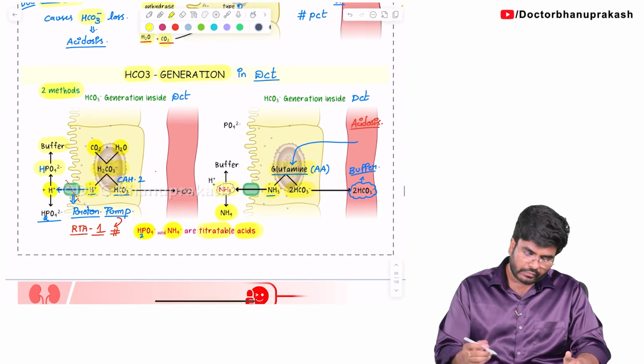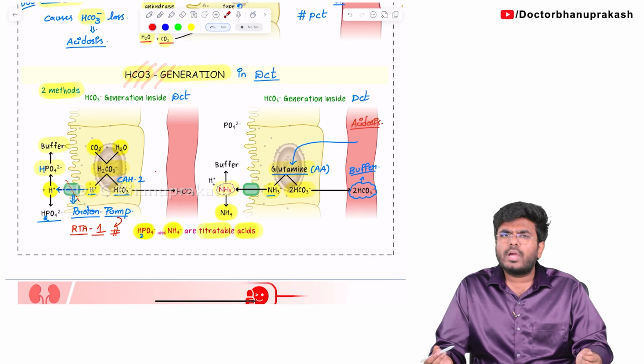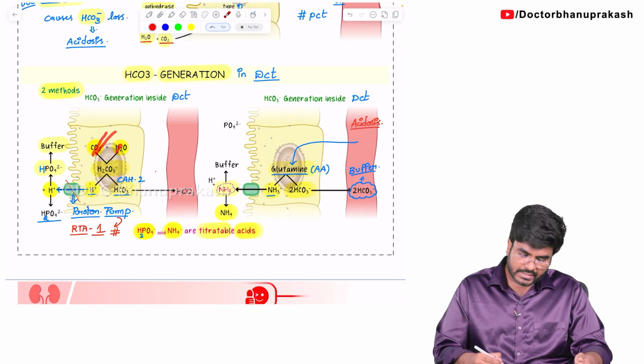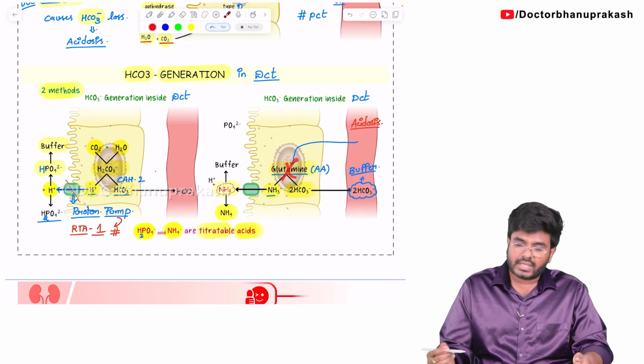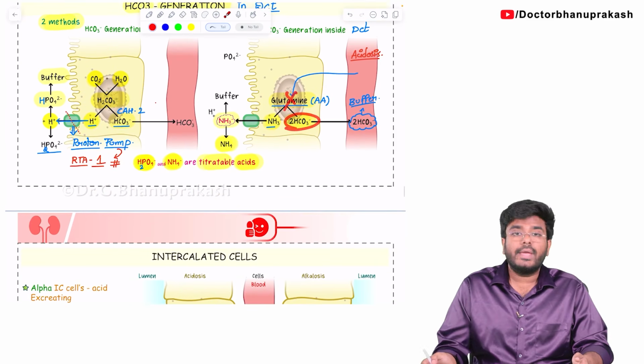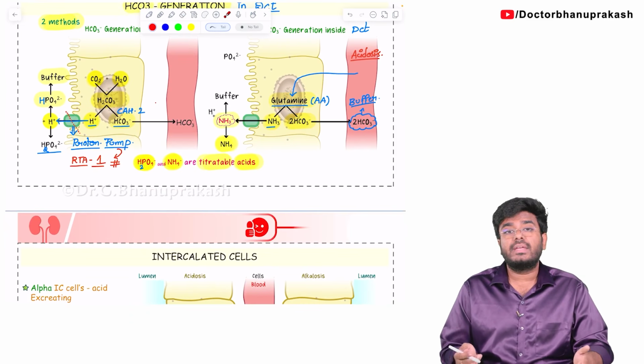Done. So with this, what have we completed? We have completed how bicarbonates are generated. Tell me, in how many ways can bicarbonates be generated? Two methods. What are they? By mixing carbon dioxide and water, and by the breakdown of an amino acid called glutamine. Glutamine breakdown yields how many bicarbonates? Two bicarbonates.